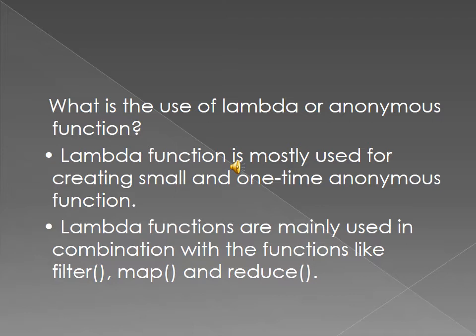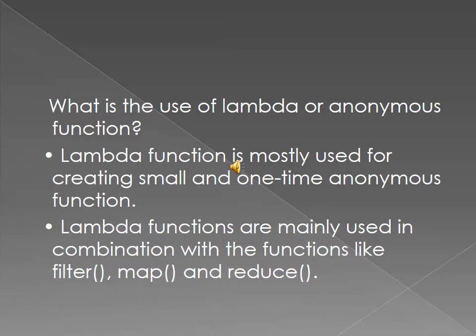A lambda function is mostly used for creating small, one-time anonymous functions. Lambda functions are mainly used in combination with functions like filter, map and reduce. Filter, map and reduce.